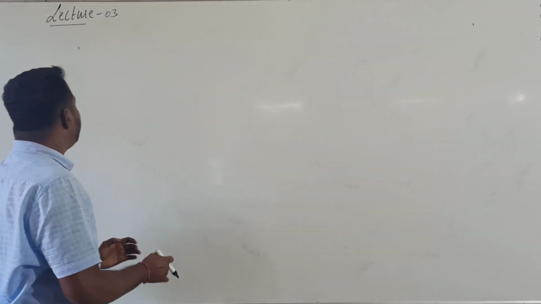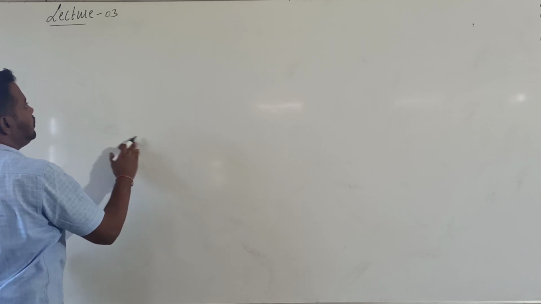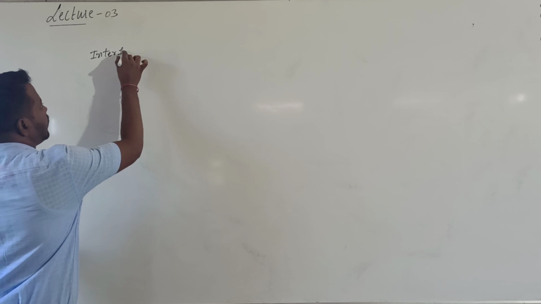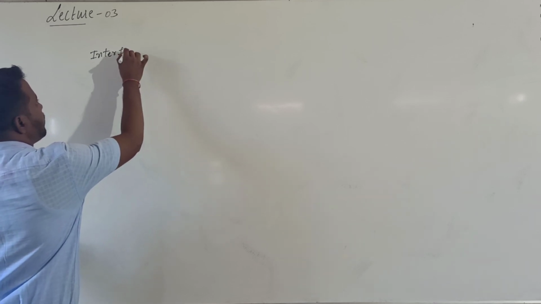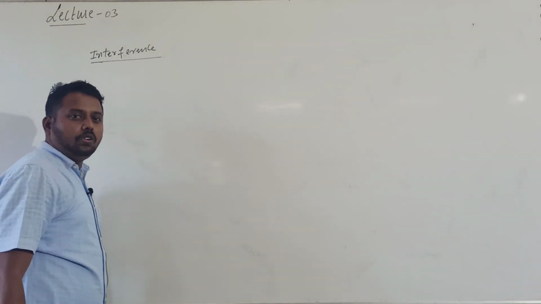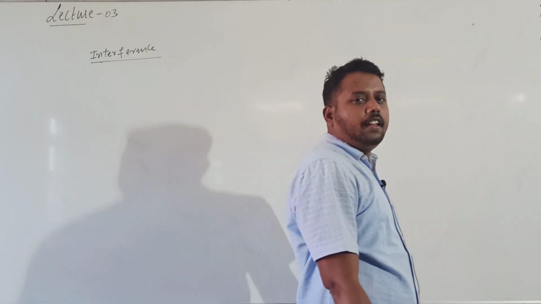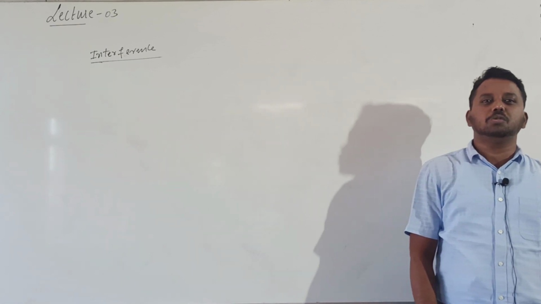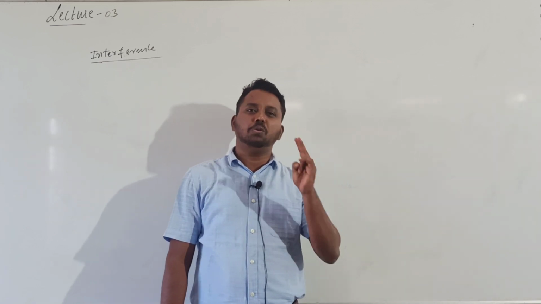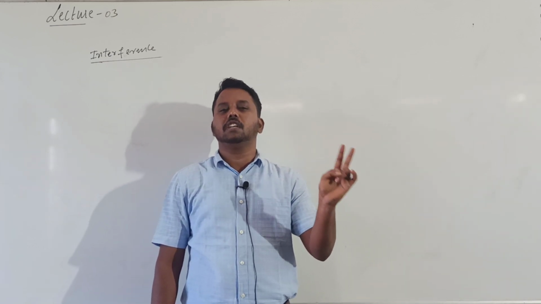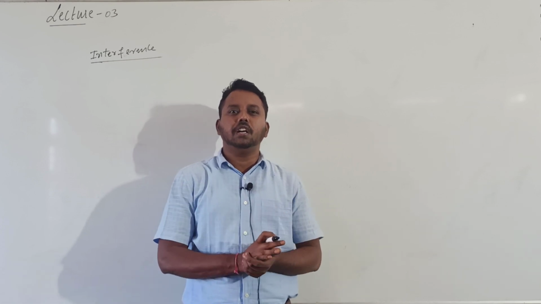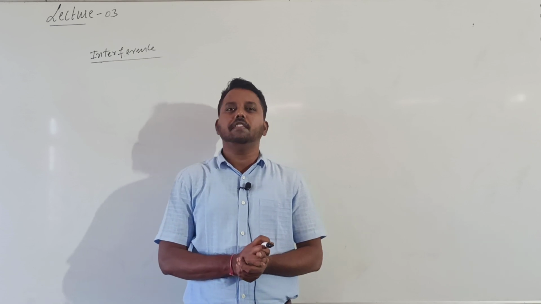That is the behavior. After completion, now we'll start our topic, that is interference. Very important topic, and I told you it is the heart of this chapter. The majority, 60 to 70 percent of questions, are based on interference only. So we get two very important questions, one question for 3 marks and one question for 5 marks, either from a subjective point of view or an objective point of view. So this topic is very important.